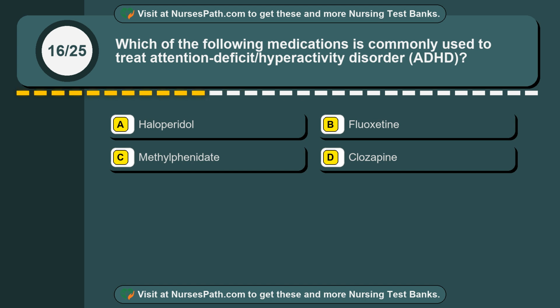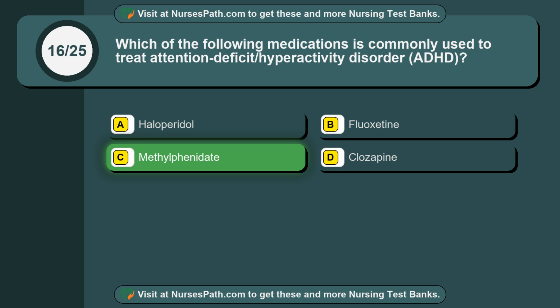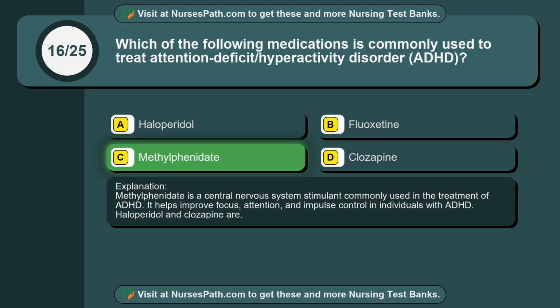Question 16. Which of the following medications is commonly used to treat attention deficit/hyperactivity disorder, ADHD? Option A. Haloperidol. Option B. Fluoxetine. Option C. Methylphenidate. Option D. Clozapine. The correct answer is option C. Methylphenidate. Methylphenidate is a central nervous system stimulant commonly used in the treatment of ADHD. It helps improve focus, attention, and impulse control in individuals with ADHD.